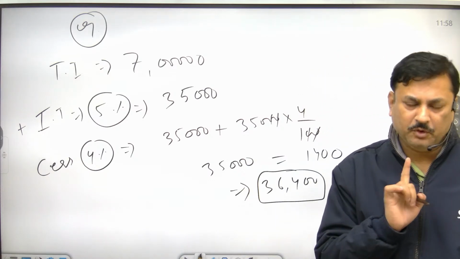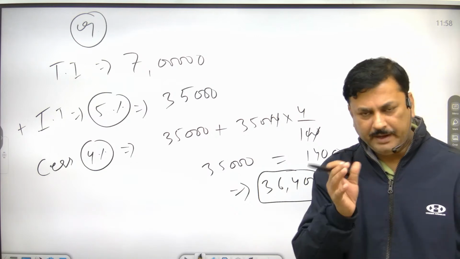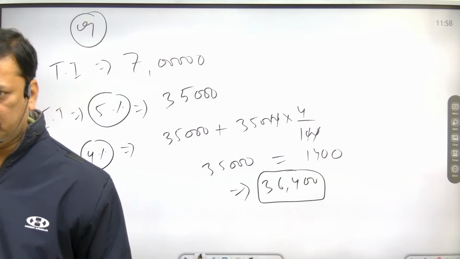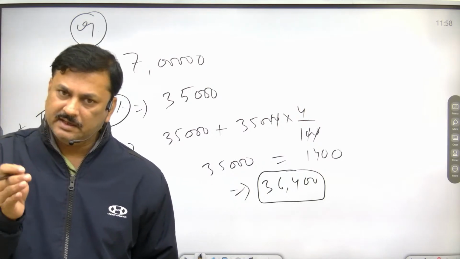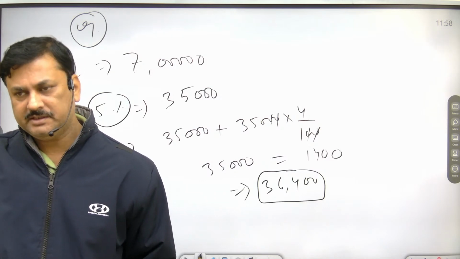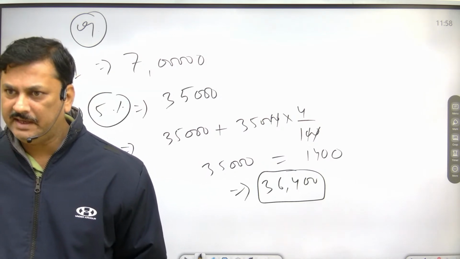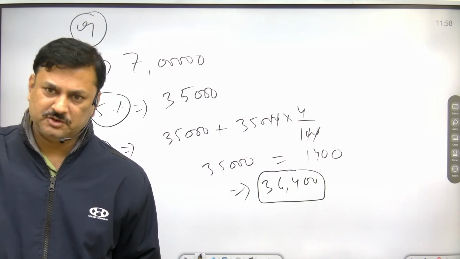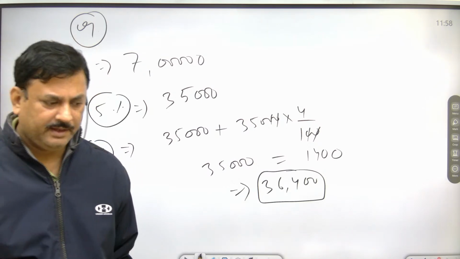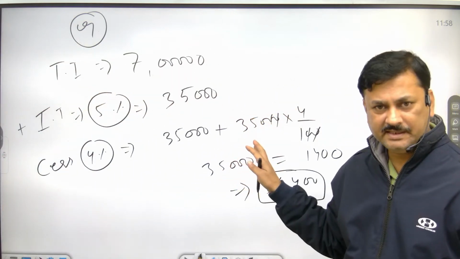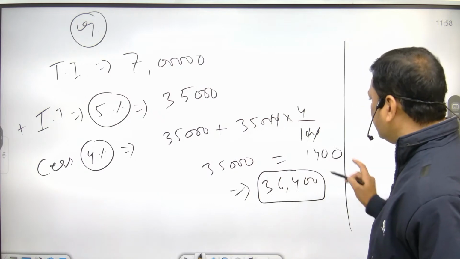It is imposed on both direct and indirect tax. It is imposed on goods and services, as well as if a person is under income tax liability, he has to pay it also. I hope it is clear to all of you. So that is the meaning of cess. Now the second is surcharge.